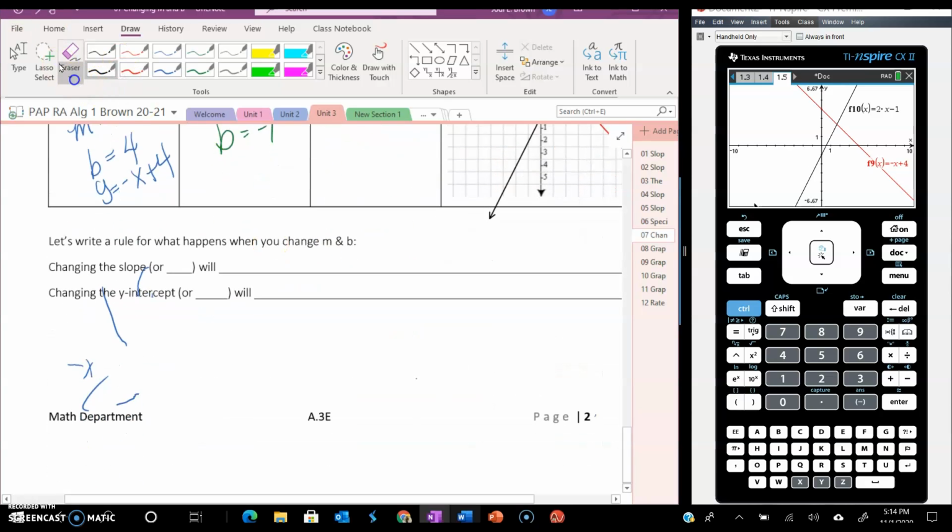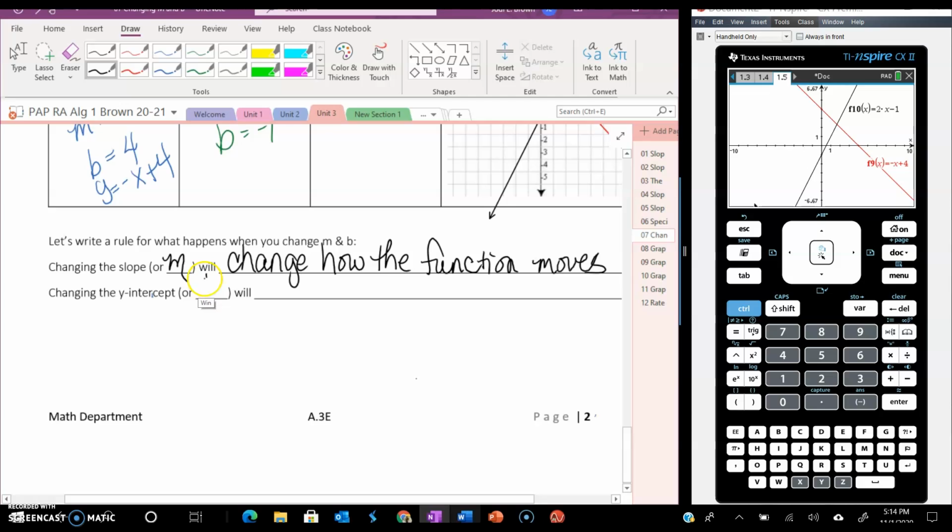All right. So let's go down here. Let's come up with a rule for what happens when you change m and b. So when you change slope or m, changing the slope will change how the function moves. Changing the y-intercept or the b will change where the function begins.